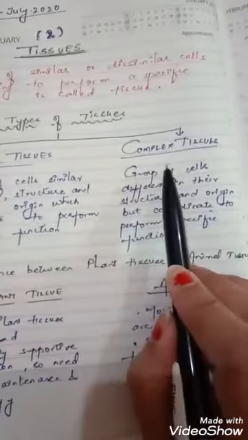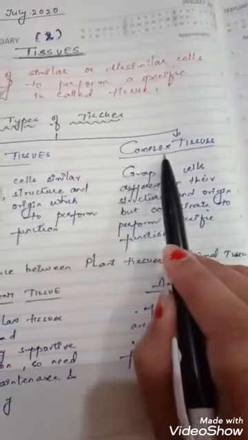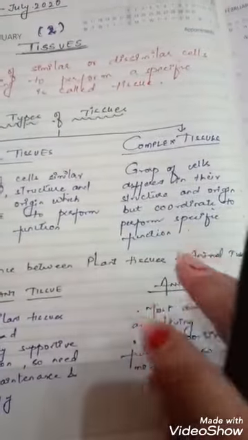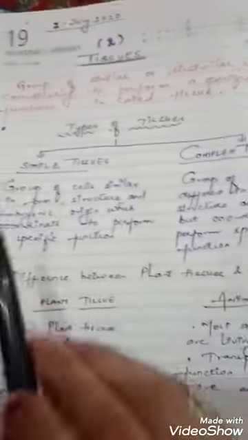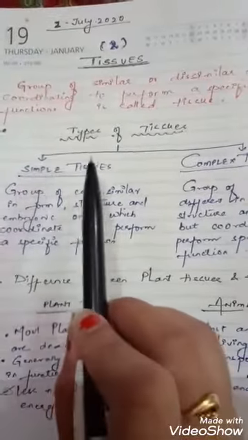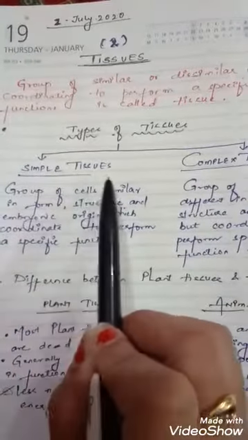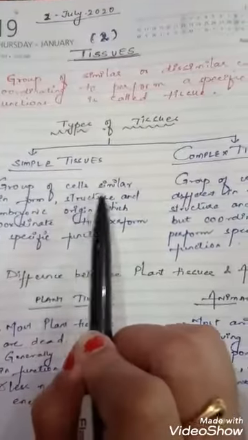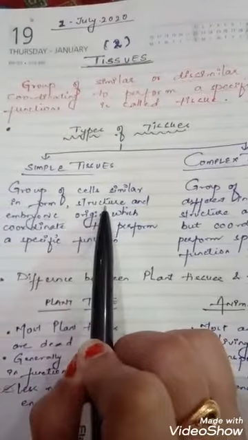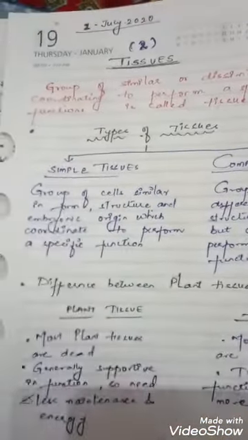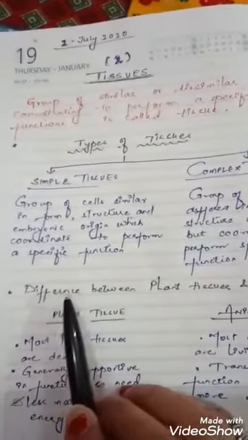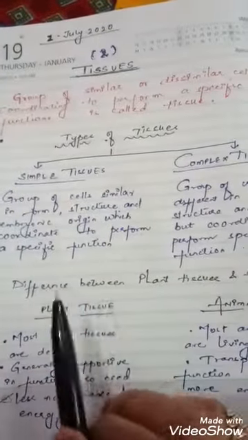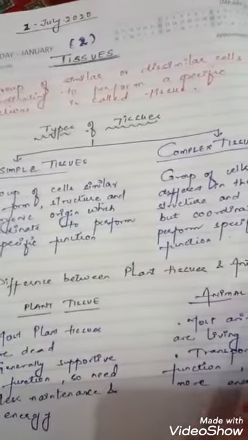By the name itself, we can understand that complex means all the cells present are different, and simple tissues are composed of cells which are all the same in their structure and form. Now, let's continue with the chapter. There are various types of tissues, which include plant tissues and animal tissues.